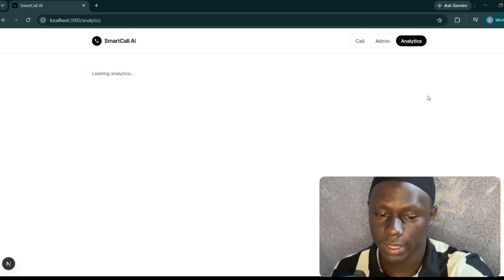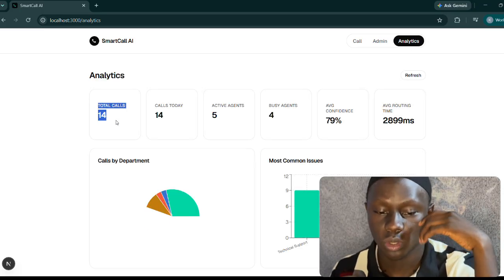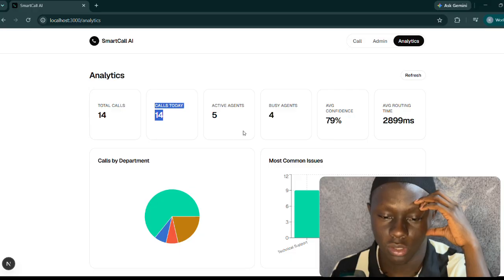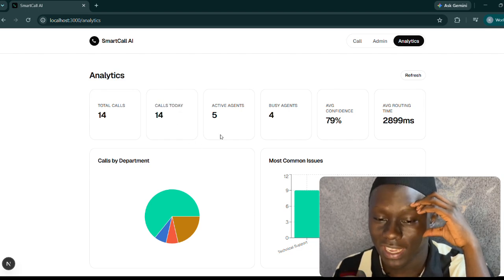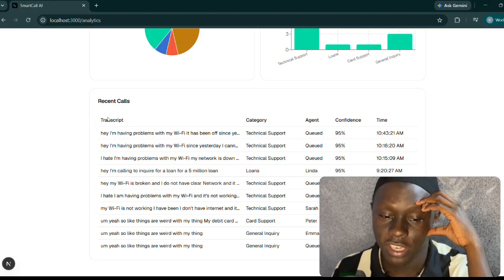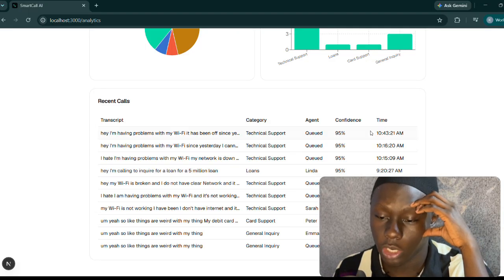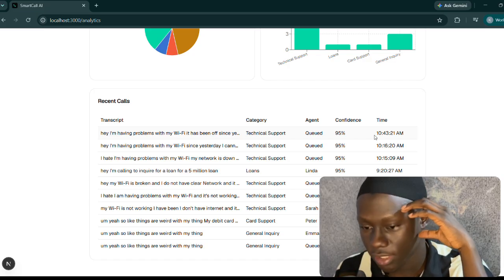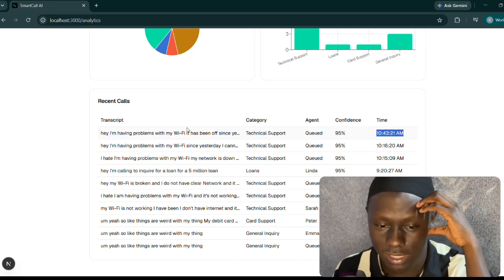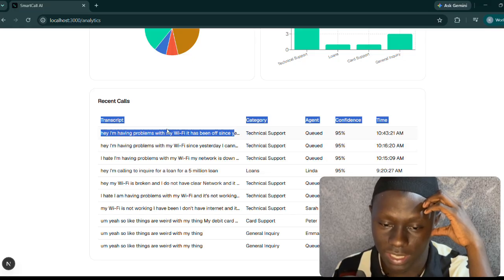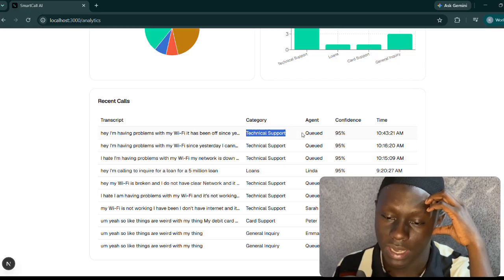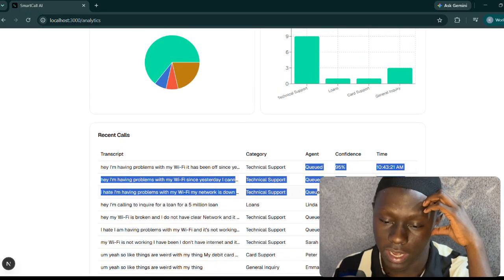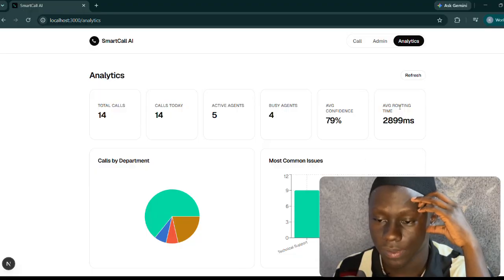I'll be able to see the agents on the admin side. I can easily add an agent, say the agent works in insurance or loans, and add their phone number and name. When we go to analytics, we have total calls, which are 14, and calls today, which are 14. I built this at midnight, so all the calls here are testing. You can see the recent calls, just like what we did at 10:43, which is just 2 minutes back. The transcript says, "Hey, I have a problem with my Wi-Fi," and it fell under technical support. So it's being queued and we are going to be sent to the next person.